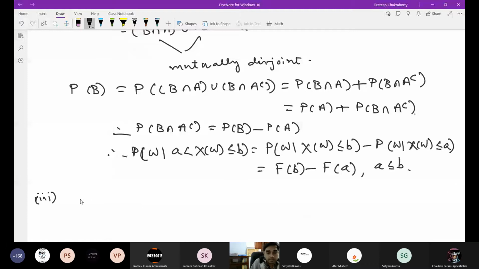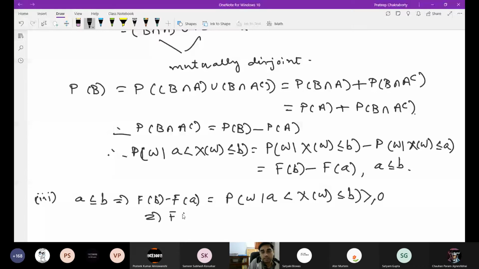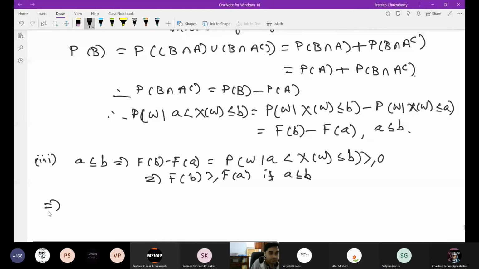So A less than or equal to B implies F of B minus F of A, which is P of omega such that A less than X of omega less than or equal to B, is greater than or equal to 0. That means F of B is greater than or equal to F of A, if A is less than or equal to B. So F is a non-decreasing function.